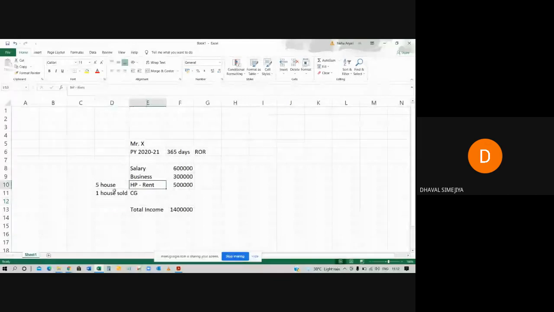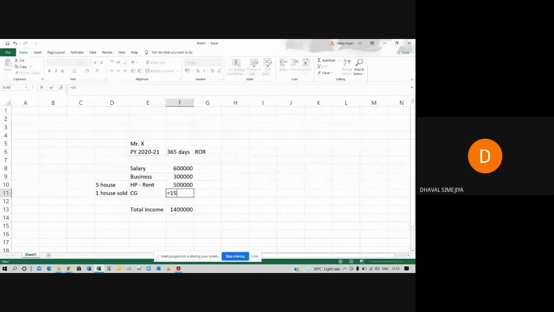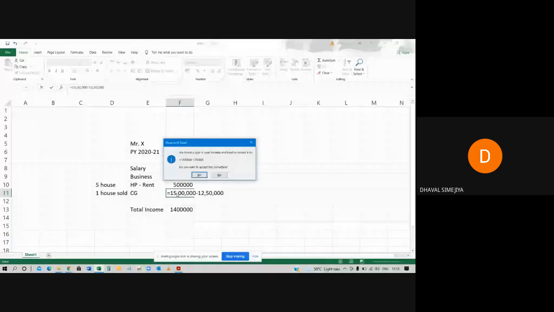Okay, for example, Mr. X has 6 houses, but he has given 5 houses on rent, and then he has sold 1 house property in this previous year 2021. So whatever income by selling that property, let's say property sold for 15 lakh rupees, and he has purchased that property, let's say for 12 lakh 50,000 rupees. So the net amount 2 lakh 50,000 rupees will be his income. I am giving you the basics.